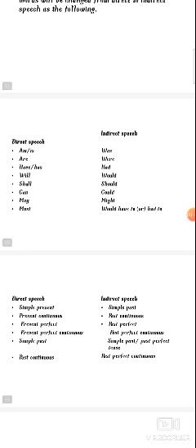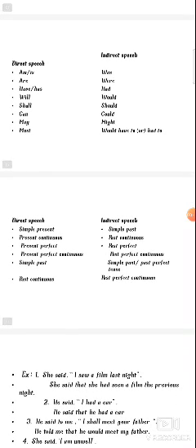I told you yesterday that you have to practice or learn these two tables by heart, compulsorily. In direct speech, what we use as am or is changes in indirect speech to was, and are changes to were. Have, has, had; will, would; shall, should; can, could; may, might; and must changes to would have to or had to. This table is also very important, because the tense in the direct speech is not exactly the tense in the indirect speech.